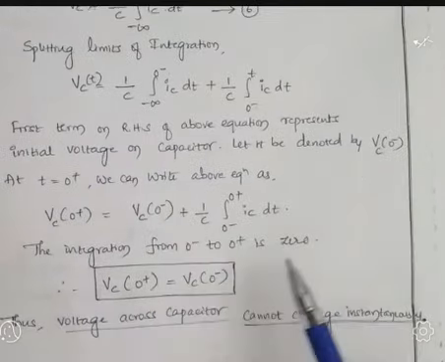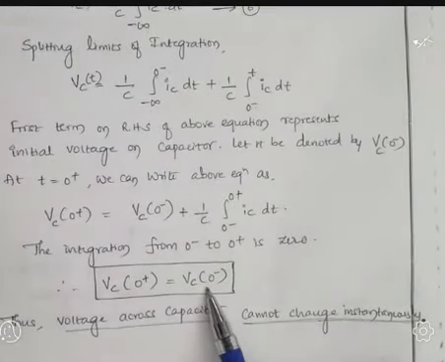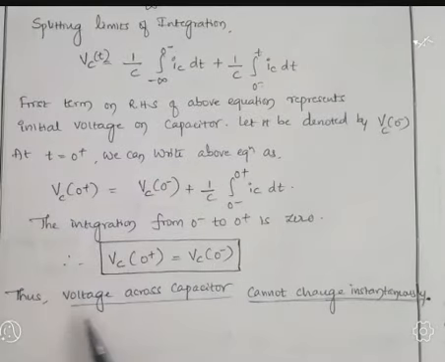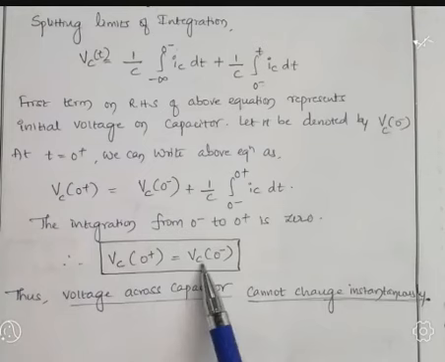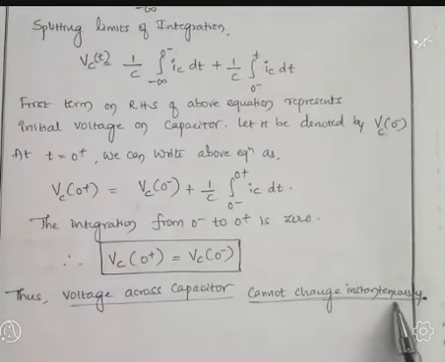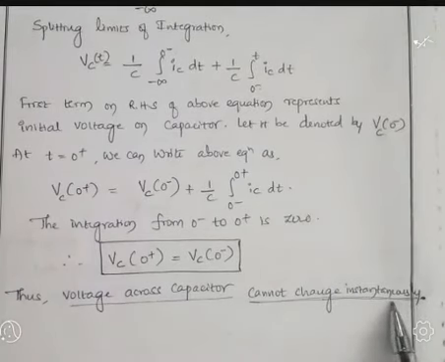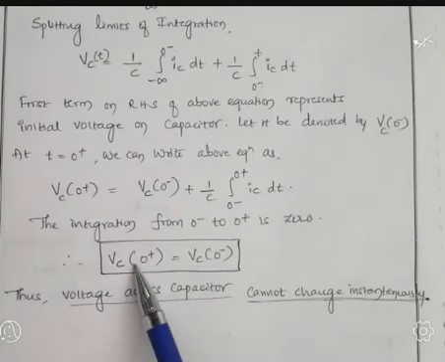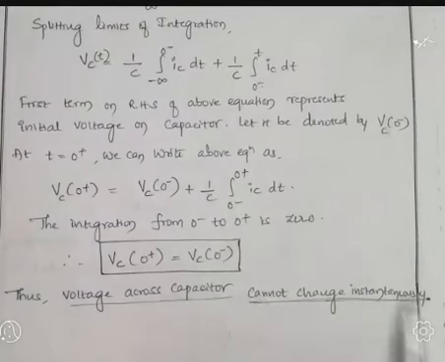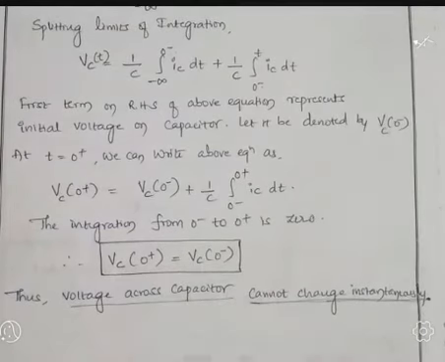So from this equation, what are we going to conclude? Thus, the voltage across a capacitor cannot change instantaneously. Cannot change instantaneously means before the switch and after the switch, the voltage across the capacitor remains the same. So this is about the basic initial conditions across basic